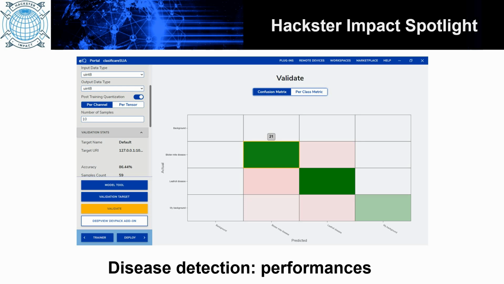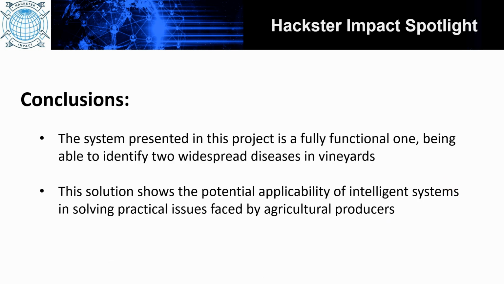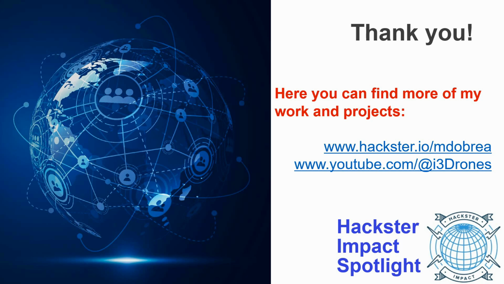Thus, I was able to prove the functionality of this approach, and of course, it can be applied in the same way to assess the health of fruit trees, maize, rice, or any other plant based on the state of the leaves. In conclusion, the system presented is a fully functional one, being able to identify 2 widespread diseases in the vineyards. The solution shows the potential application of the intelligent system in solving practical issues faced by agriculture producers. Thank you very much for your attention.